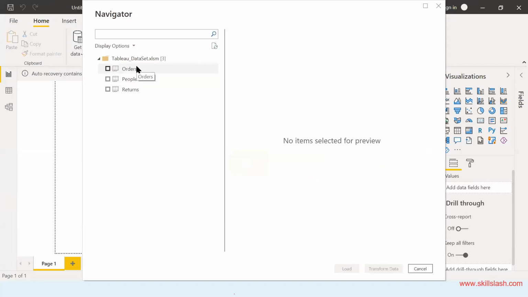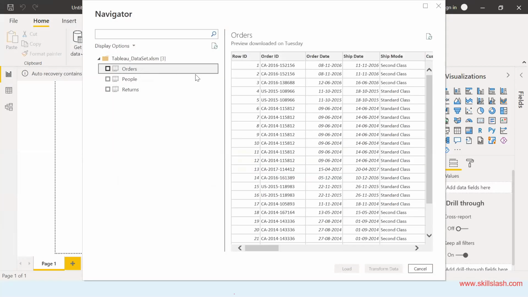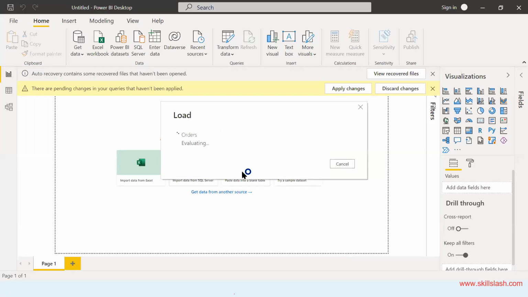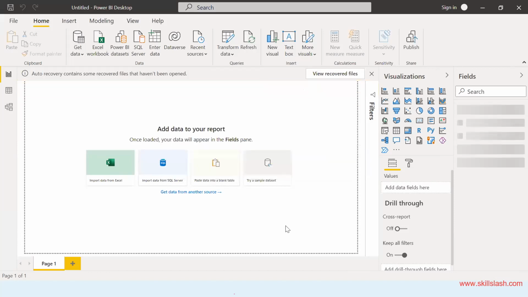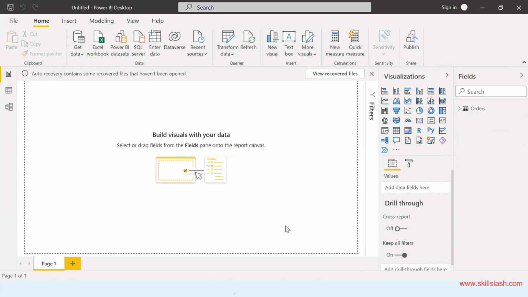So here, let's say I wanted orders. I just click on it. It will load you a preview. Once this preview is loaded, you can double click on it and click on load. As you click on load, you will see that it will start bringing all the information here for you. Can you see this? All this information will be brought in. So this takes time, particularly when it's a huge amount of data.